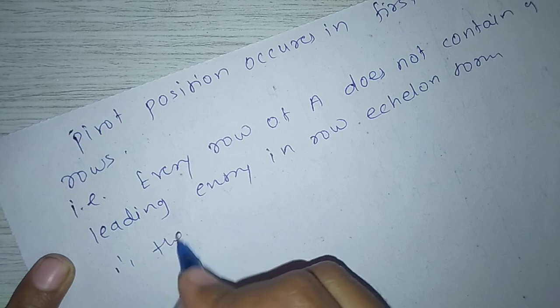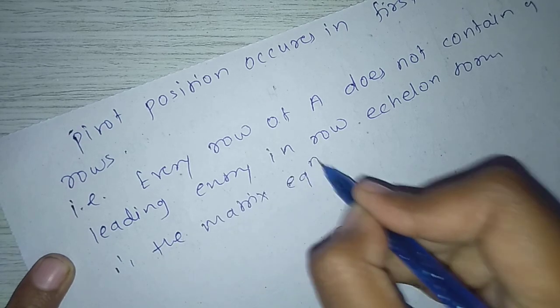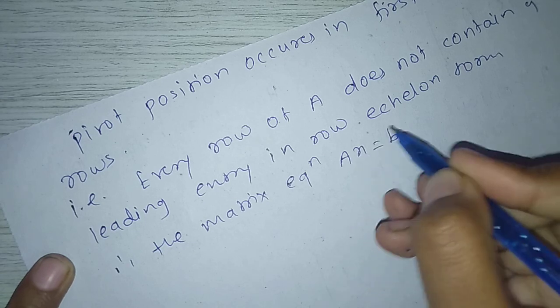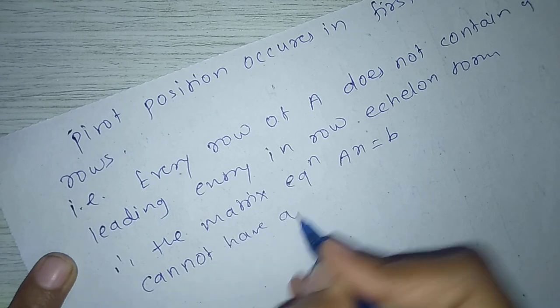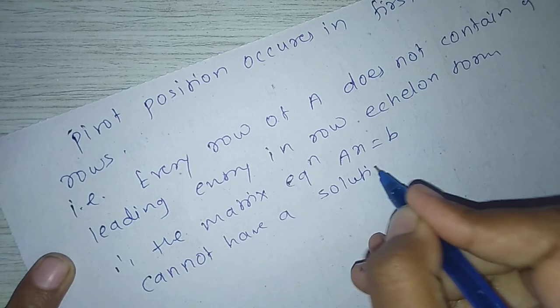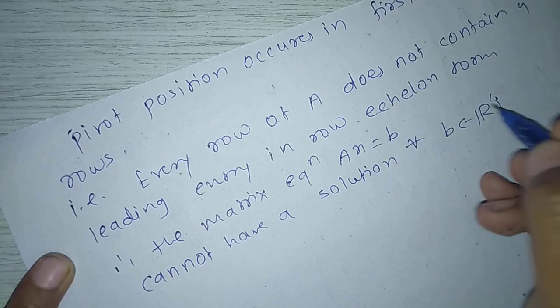Therefore, the matrix equation A X equal to B cannot have a solution for all B belongs to R4.